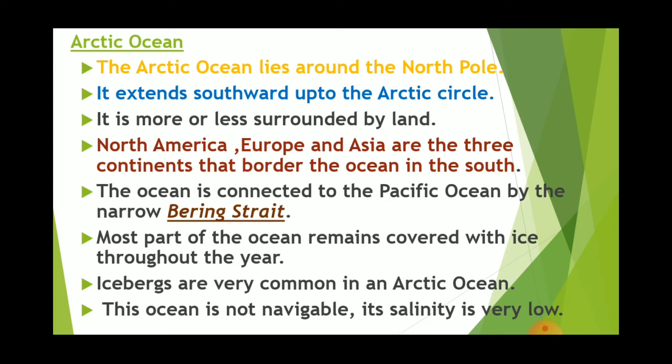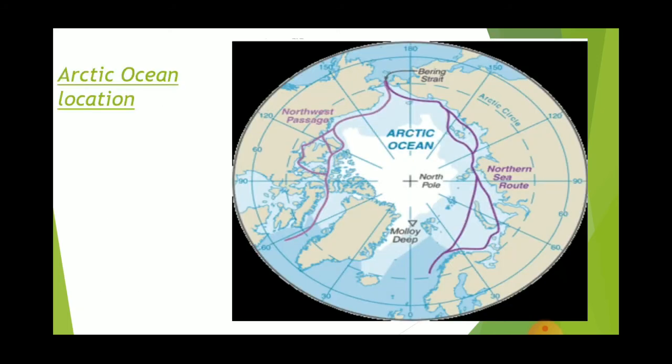Icebergs are very common in Arctic Ocean. This ocean is not navigable. Its salinity is very low. It's not navigable means it is not good for transportation because of huge icebergs. You can see Arctic Ocean here. Most of its portion is covered by landmass, different landmass. Europe, North America, and Asia, etc. So you can see it here, Arctic Ocean.